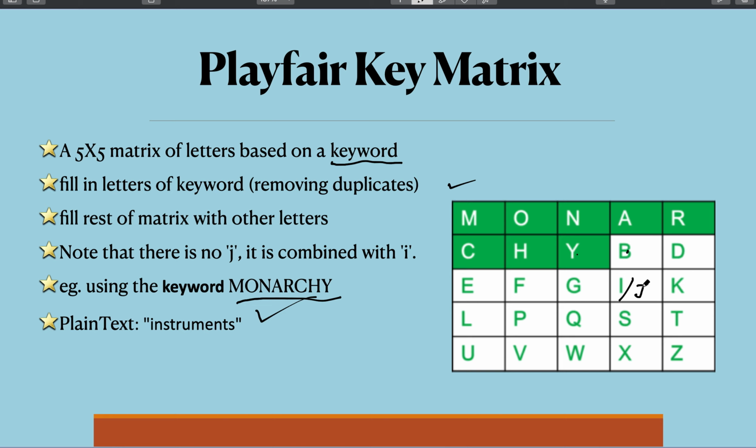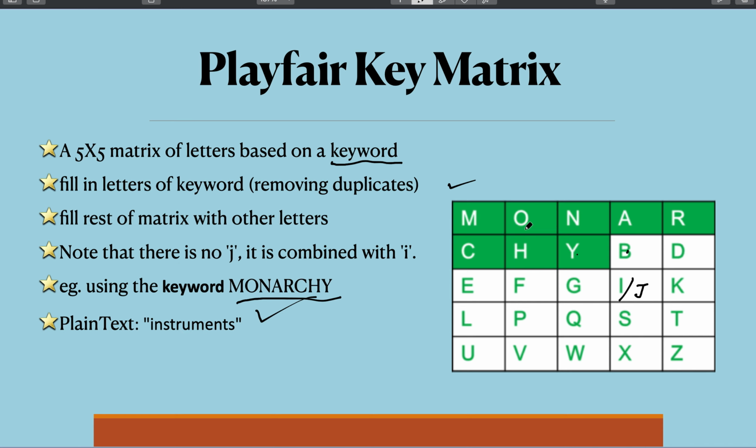Whether it is I or J, it is the same cell. If you have a letter J inside the keyword and you write J here, then you won't write I. Now K, L, likewise all the remaining letters in alphabetical sequence are written down to fill out this key matrix. This is the matrix we are going to use in this Playfair encryption mechanism.